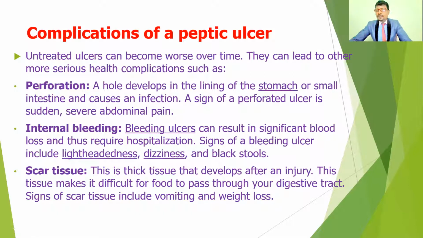So food is unable to pass from one place to another. Because of the scar tissue formation, the peristalsis movement decreases. Peristalsis means the food passes from one place to another. For example, if you take food through the mouth, it goes to the pharynx and esophagus. Through smooth muscle contractions, the food forms a small bolus and moves downwards, from the esophagus to the stomach, and from the stomach to the small intestine. This is the movement of food.